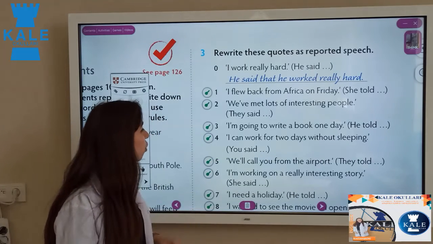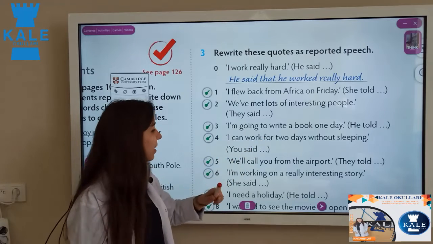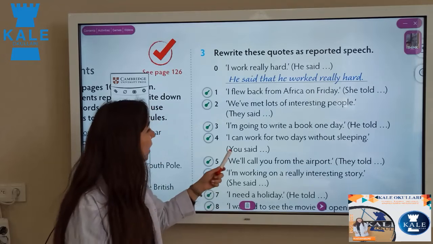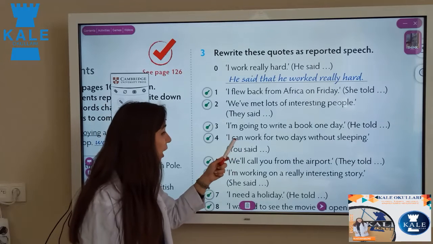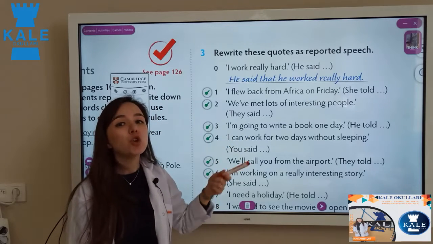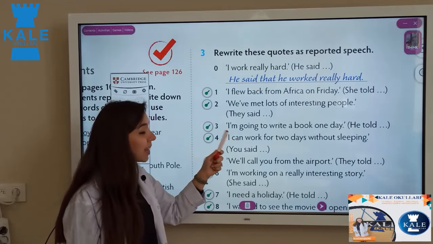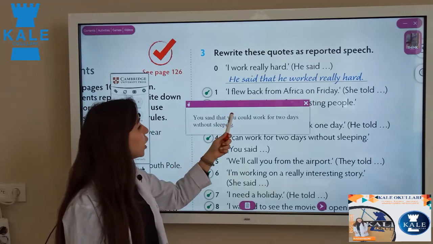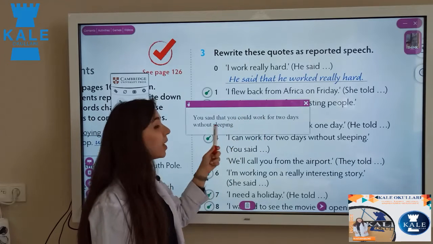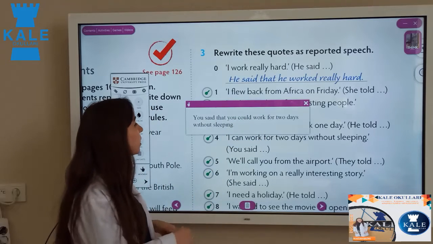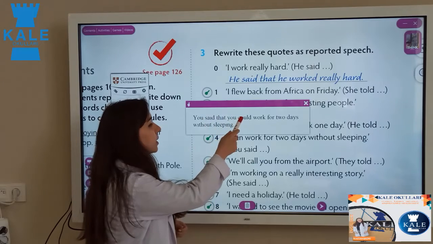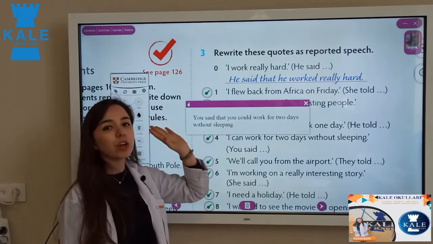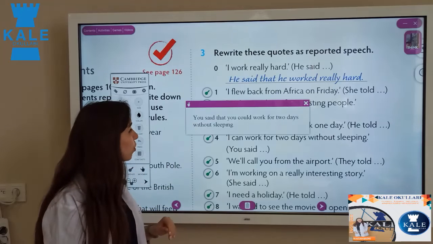So, number 4, our sentence is with can. Yes, I can work for 2 days without sleeping. Here we have you said. You said, it means that you don't need any object, and you know that can changes to could. Look at here. You said that you could work for 2 days without sleeping. What happened? Just you said that, then can changes to could. Just that much. We are not going to change anything else. Just change can to could.